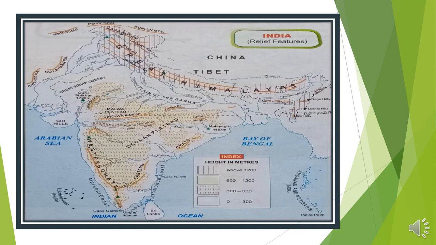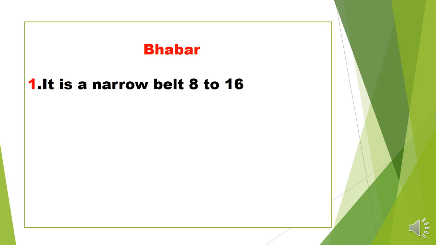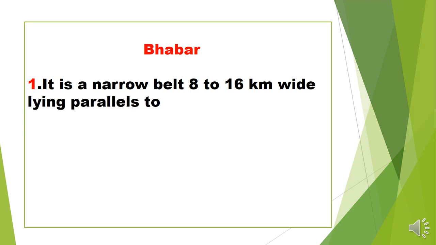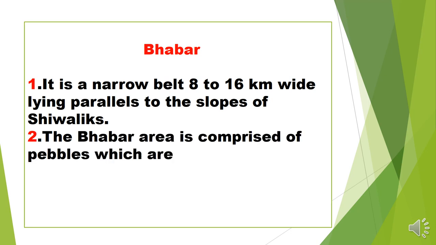So let's start. Firstly, we will discuss Bhabar. The first relief feature of the northern plain area is called Bhabar. It is a narrow belt 8 to 16 km wide, lying parallel to the slope of the Shivalik range, and the Bhabar area is comprised of pebbles brought down by rivers, because many rivers coming from the Himalaya carry sand, silt, big rocks and small rocks when they enter the Shivalik range.